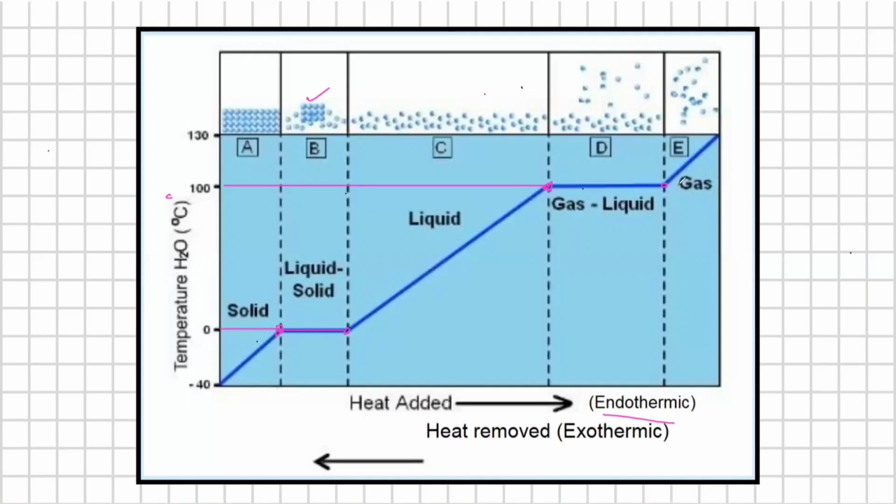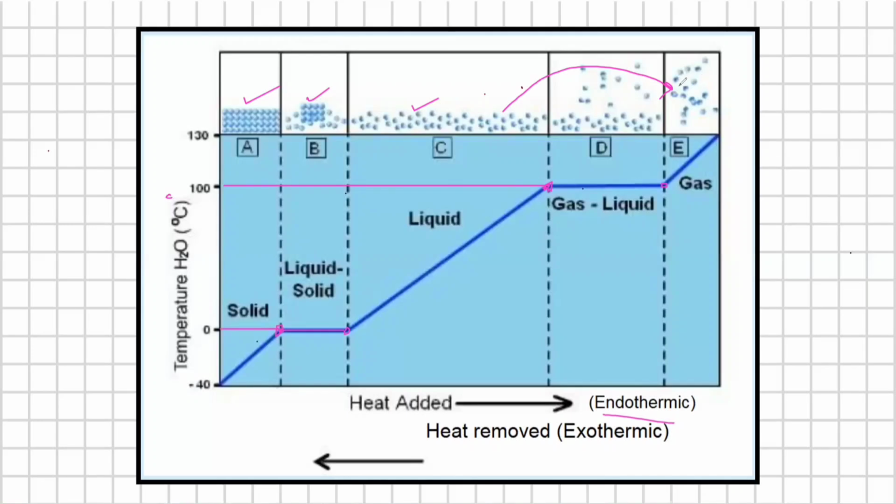Why is it so? Because when you convert solid into liquid, the particles are still close together and there are some intermolecular forces of attraction between them. You just break some of the intermolecular forces so they can move apart. But when you convert liquid into gas, the particles have negligible intermolecular forces of attraction between them.